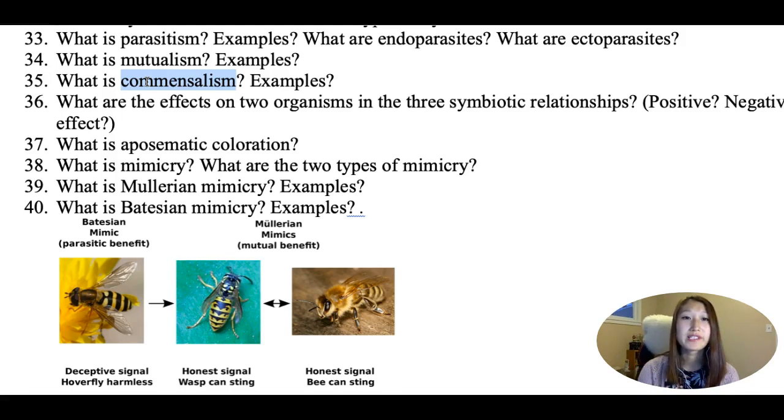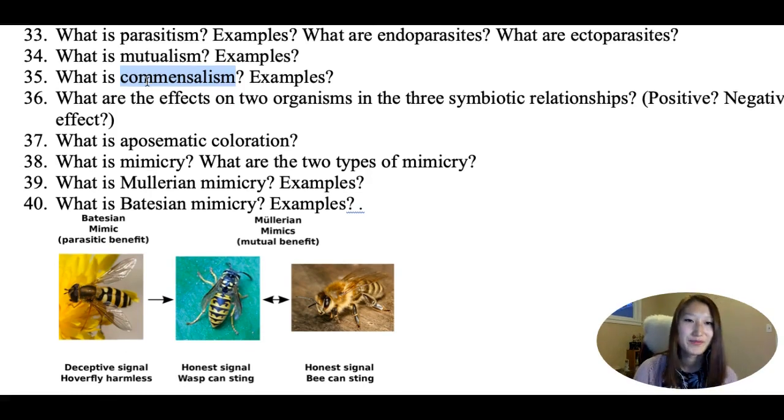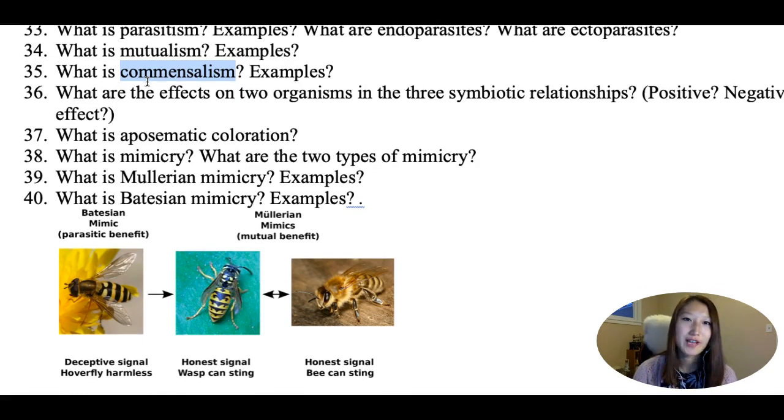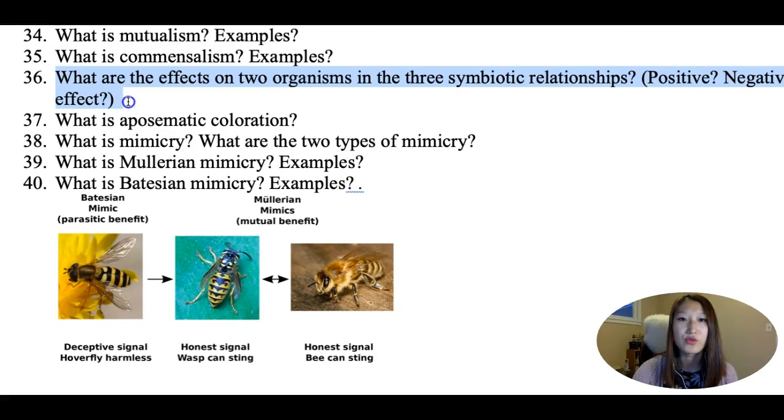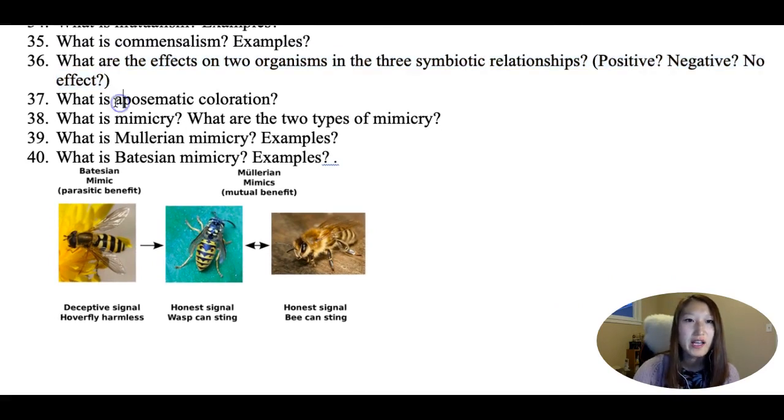One example that we saw in class was the cows and the birds that follow the cows. The cows walk through the land and stir up the insects, and the birds go, yay, all the insects are out, let's eat them. In this case, the cows are not being affected at all, so there's no effect, and the birds have a plus because they get food. What are the effects on two organisms in the three types of symbiotic relationship? We just talked about that.